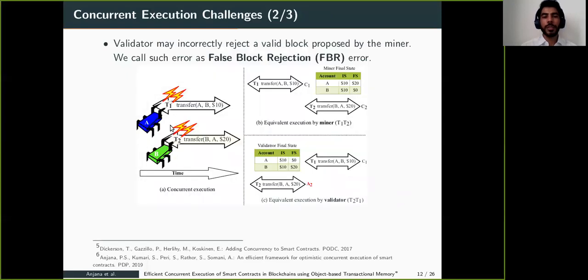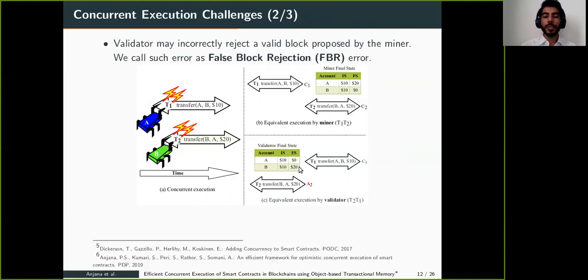So here we have two transactions, T1 and T2. T1 is transferring $10 from A to B, T2 is transferring $20 from B to A. It is possible that the miner executes them in one order, T1 followed by T2, and gets this final state, which is $20 for A and $0 for B. And it is possible that the validator, after receiving that block, executes them in a different order, T2 followed by T1, and gets a different final state, which is $0 for A and $20 for B. So a validator may reject such a block proposed by the miner, which is actually a valid block.